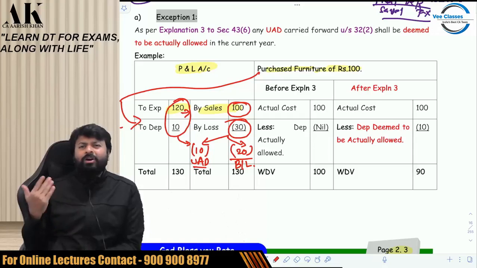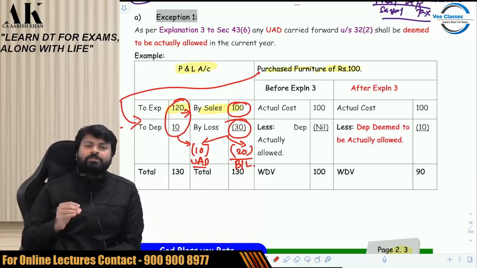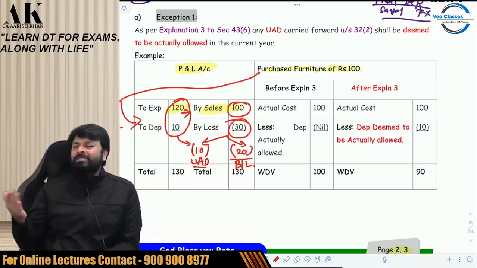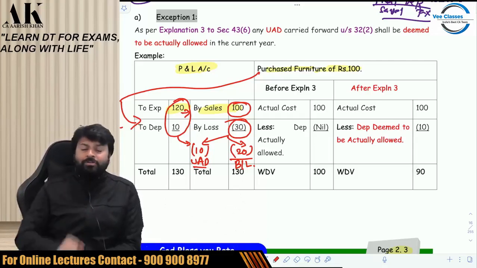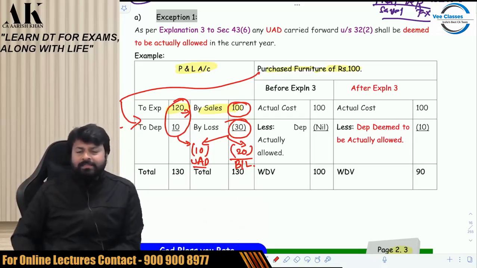In accounts, you say loss as loss only. In accounts, we do not use the words business loss or unabsorbed depreciation. But in tax, it is not like that. In tax, you have to segregate, because the treatment is different for unabsorbed depreciation and business loss. Okay. Yes, I have segregated, sir.